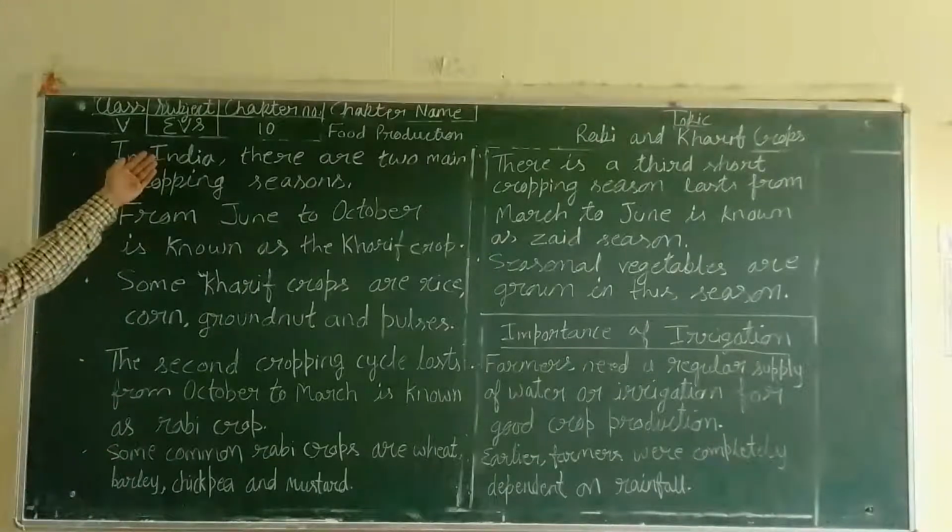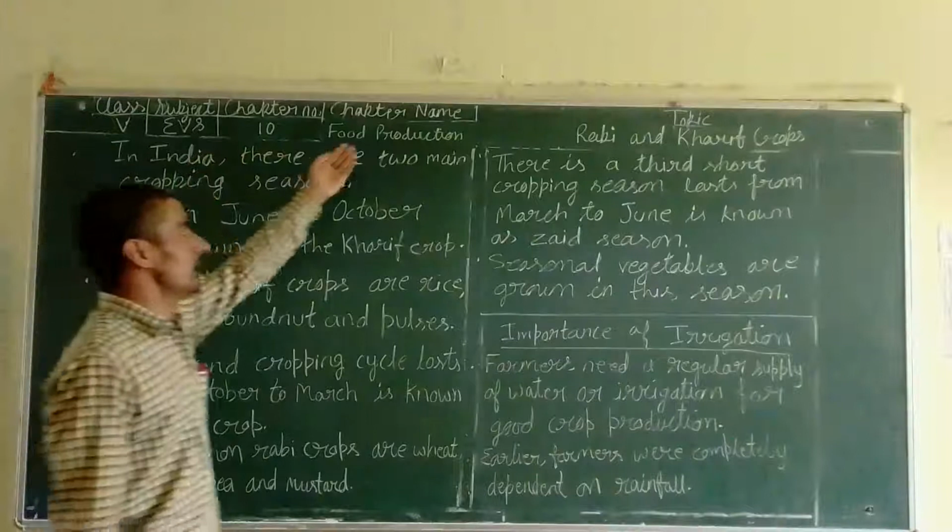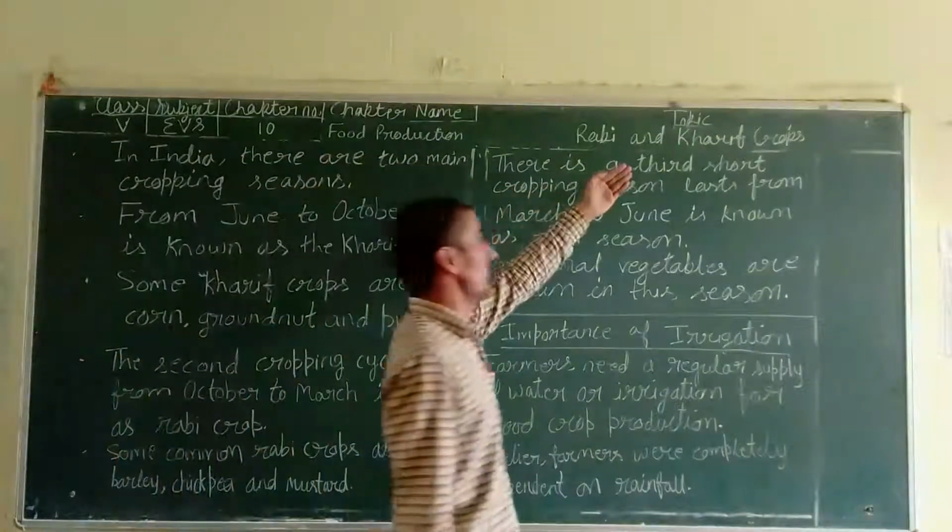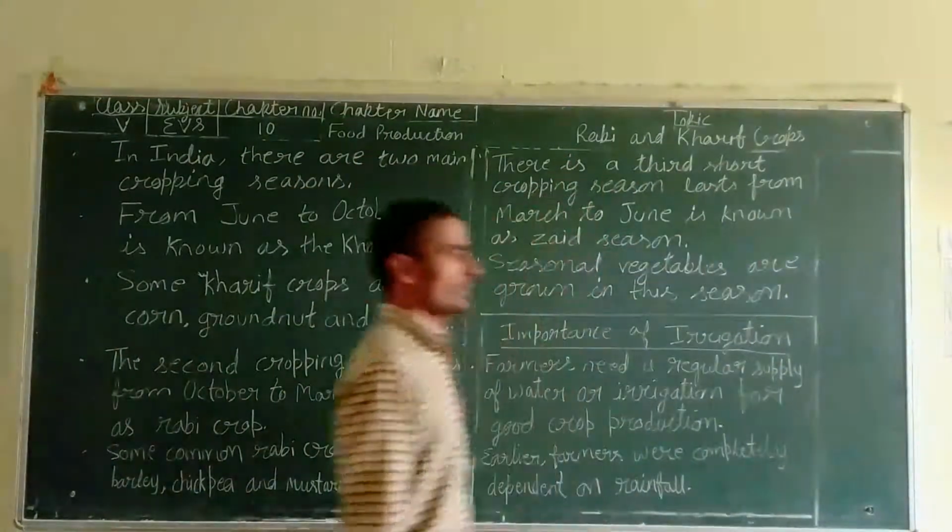Class 5, subject EVS. Chapter number 10. Chapter name: Food Production. Topic: Rabi and Kharif crops.